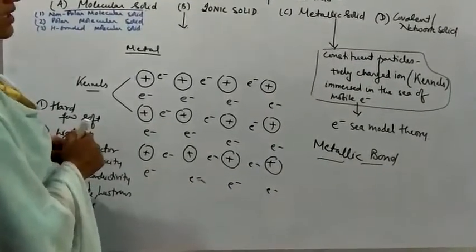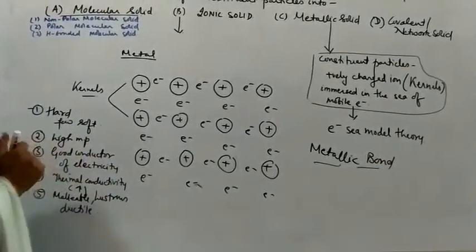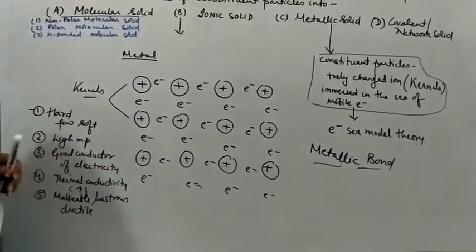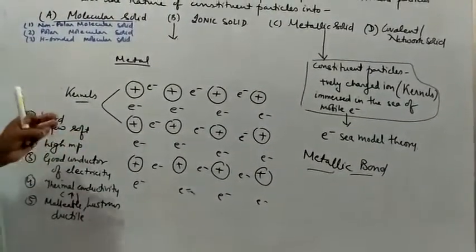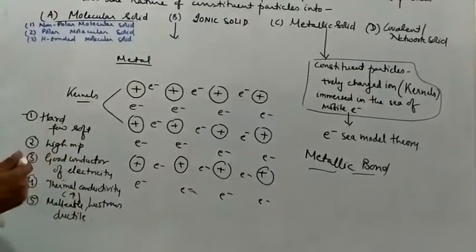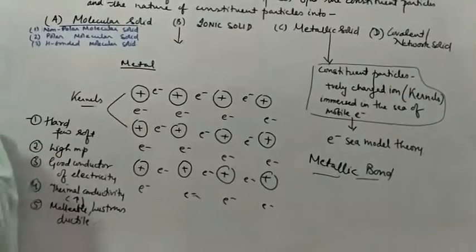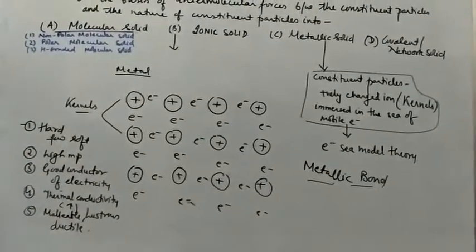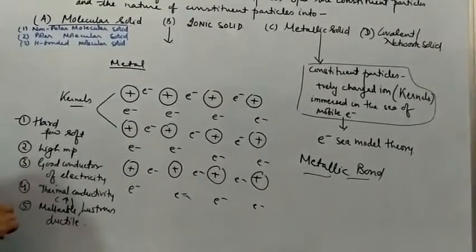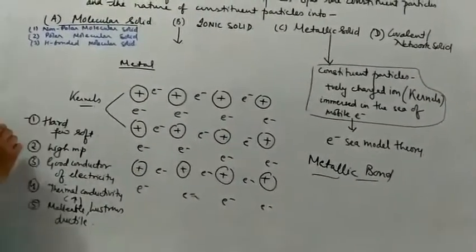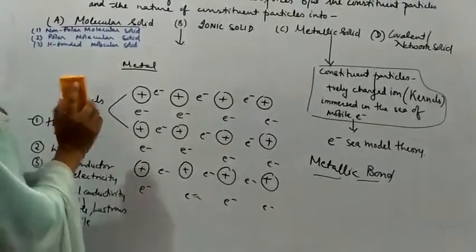So here we have discussed the metallic solid, where the constituent particles are the positively charged kernels, and these kernels are immersed in the sea of mobile electrons. And the force which is holding the metal atoms in the crystal is the metallic bond. Metals are generally hard, but few are soft. They have a high melting point, good conductivity of electricity, good thermal conductivity, and are malleable, lustrous, and ductile.